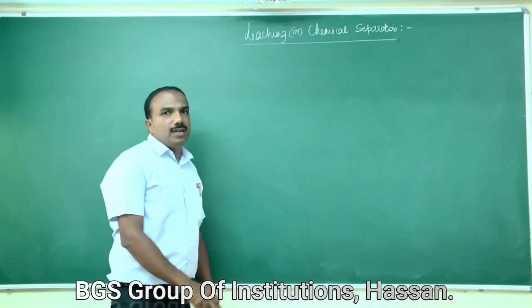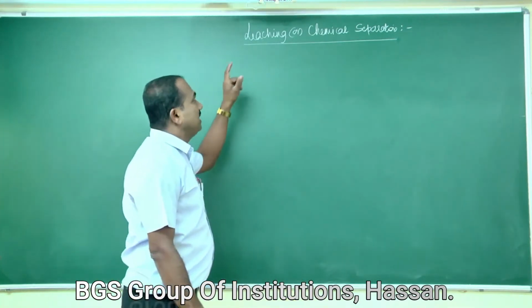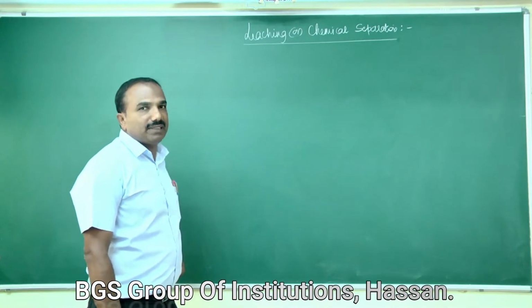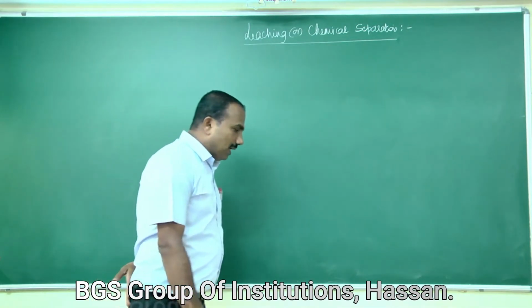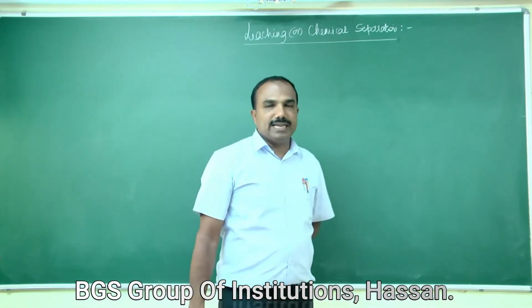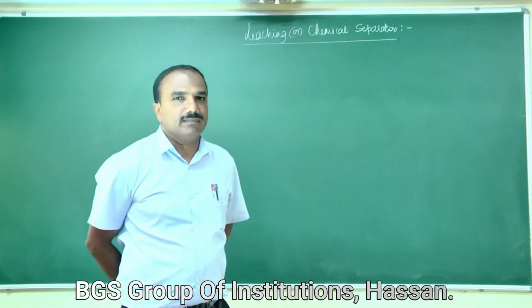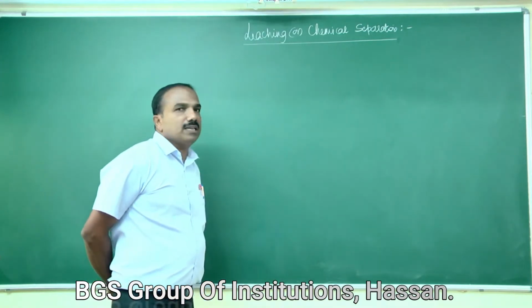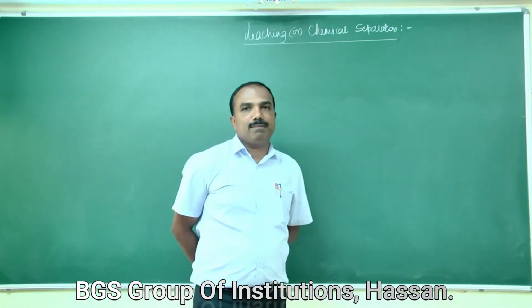Whatever we did in the previous classes are all physical methods. This is a chemical method. It is called chemical separation or leaching. So what is leaching? Leaching is a process where ore is separated from the gangue by chemical methods.